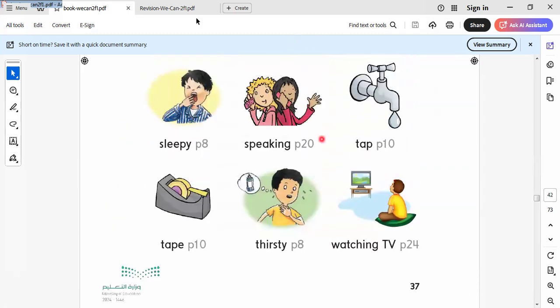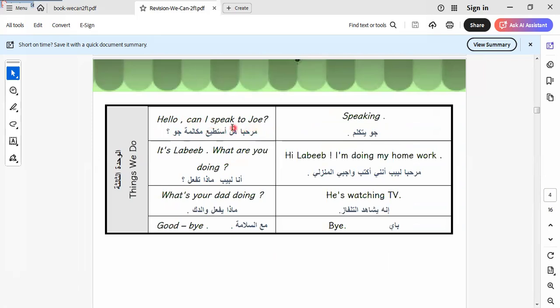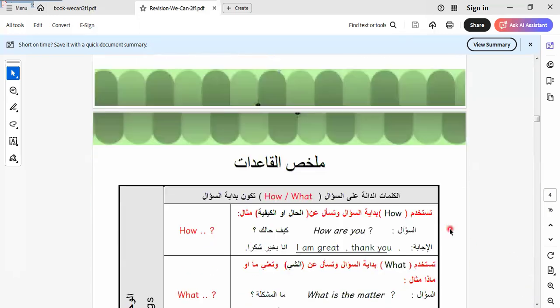I would like to revise and focus on what we took today. Today we learned "Hello, can I speak to Joe?" This is a polite request that we know in this lesson. We know how to make a polite request. Can I speak to Joe? Speaking. It's Labiba. What are you doing? Hi, Labiba. I'm doing my homework. What's your dad doing? He's watching TV. Goodbye.